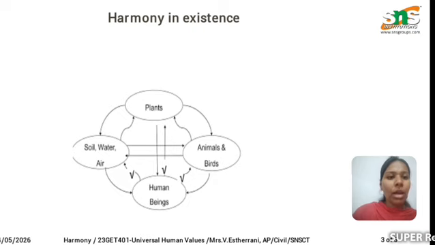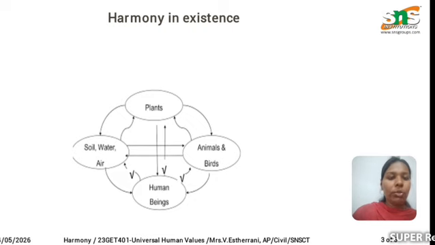Next one is the animals and birds. They are interconnected with us through the food chain. First, grass is produced. Grass is eaten by the deer. Deer is eaten by the tiger. This is the food chain. When one is missing, the food chain will collapse. So each one is dependent on one another.